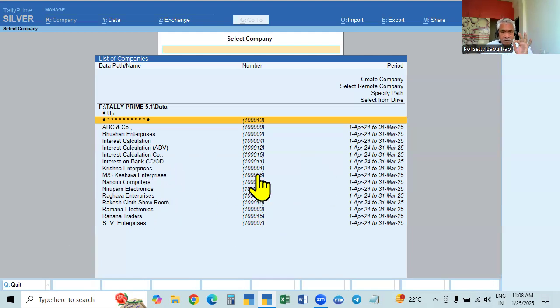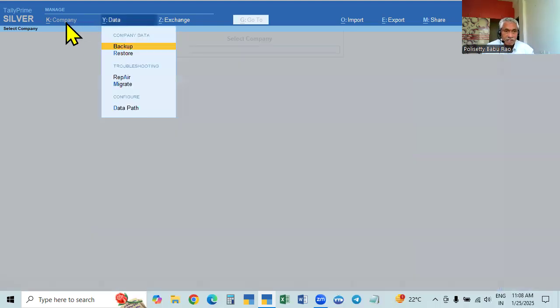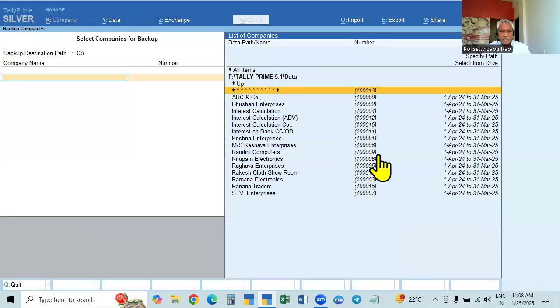Backup means we have to take the copy of all the companies. So how you will do it is, go to Alt Y, the data menu. This is the company menu, Alt K. This is the Alt Y data menu. In this, the very first one is backup. If you click that backup, another one here is the original data path. From this original data path, we have to take the backup into the backup path, the data backup path.